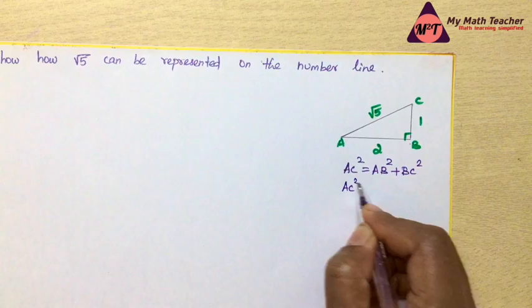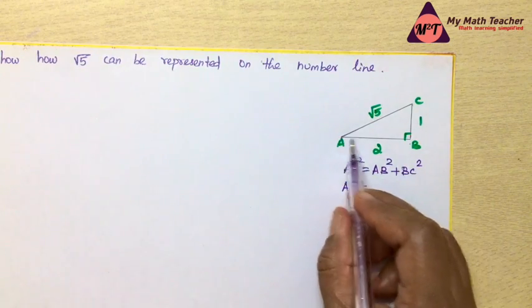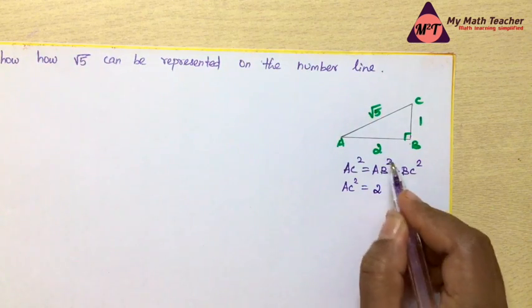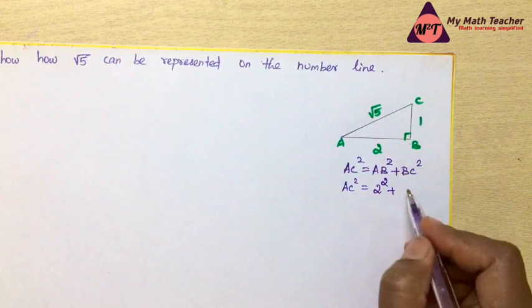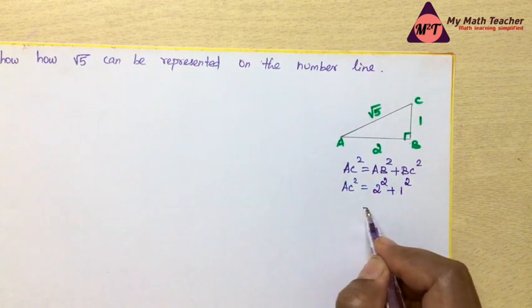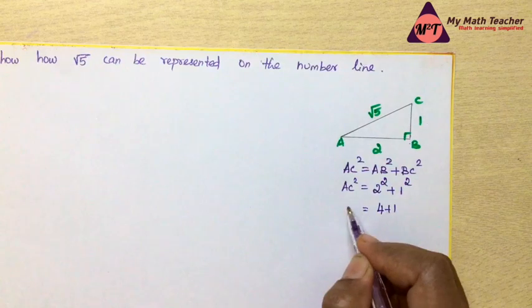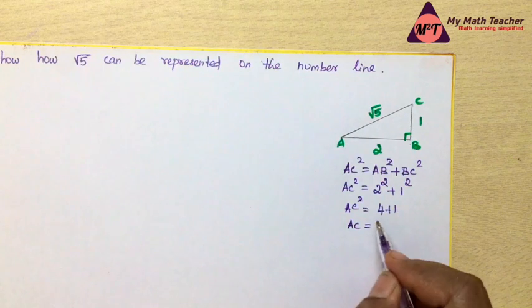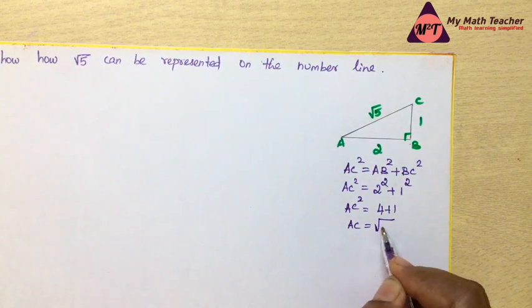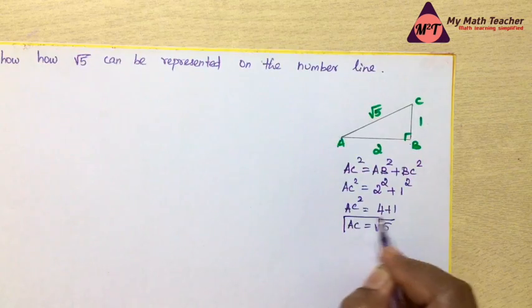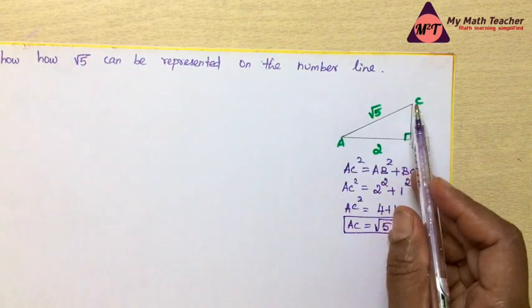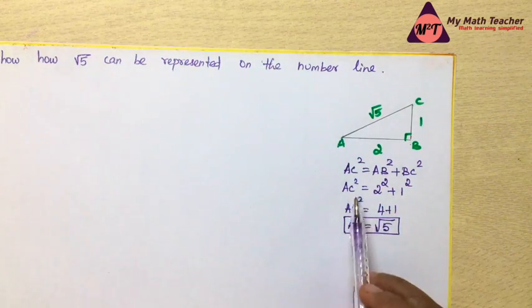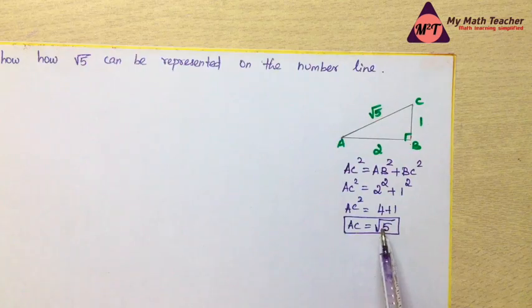Now AC square is equal to, if I take the base AB as 2 units, it will be 2 here, square it, plus BC is 1 unit, square it, which is 4 plus 1, AC square. Now AC will be square, when it goes to the square opposite side, it becomes square root. So AC will be root 5. Now the hypotenuse AC is root 5. So with this basic information, we are going to represent root 5 on a number line.